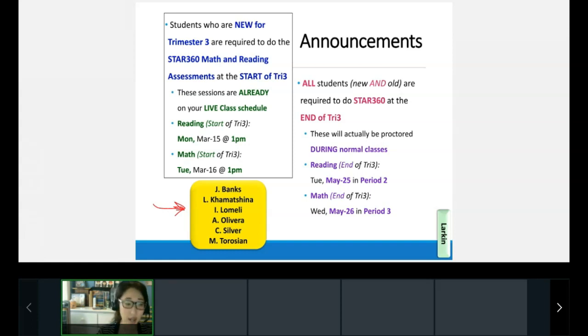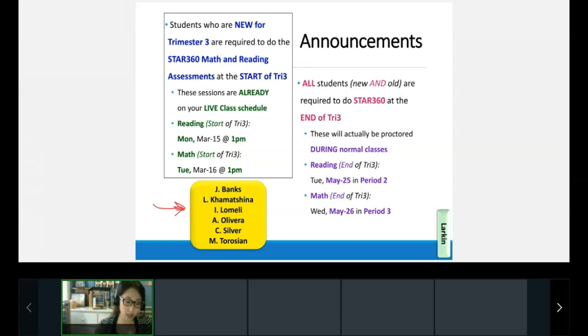So taking a look here, these sessions are already on your live class schedule. Again, if you're a new student starting this trimester, you'll see them on Monday for reading at 1 p.m. and Tuesday for math at 1 p.m. Now, on the other hand, if you're an old student or a new student, everybody, regardless, will be required to do STAR 360 at the end of the trimester to see over the entire school year how you ended up doing in terms of improving in your math and reading. And we're tracking to make sure that you are in fact improving, or if you need other interventions because you're not improving, okay?